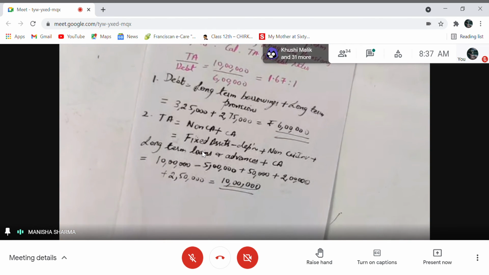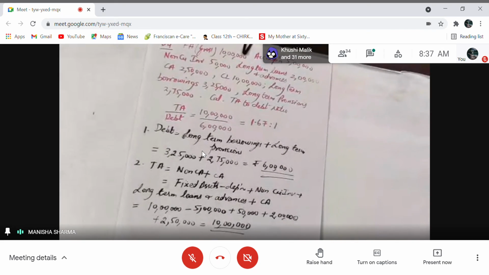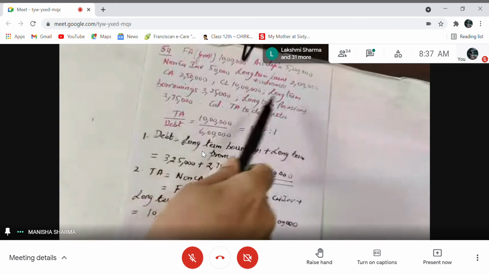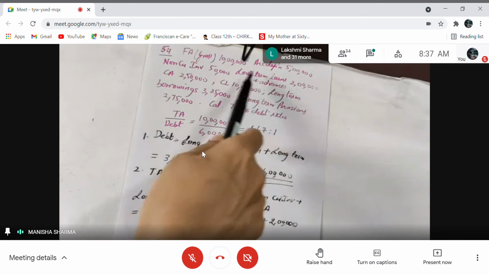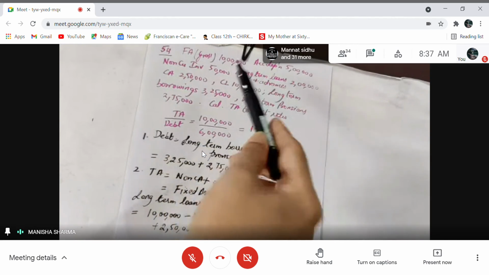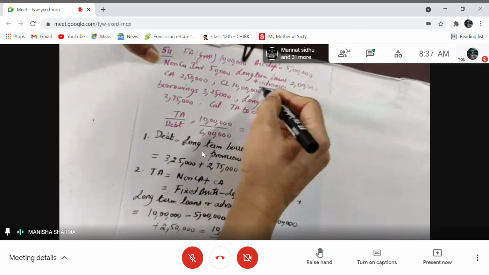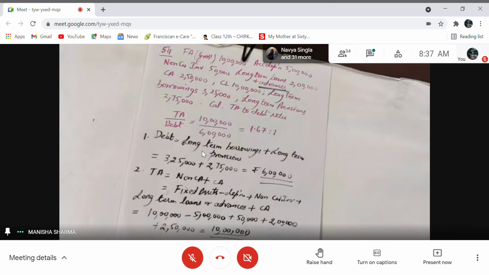Then you have long-term loans and advances. Whenever the word advances comes along with the loan, you know that advances means they are given to outsiders, right? So long-term loans and advances, that is 2 lakh, is again a non-current asset, right? So I've taken 2 lakh for non-current loans and advances.